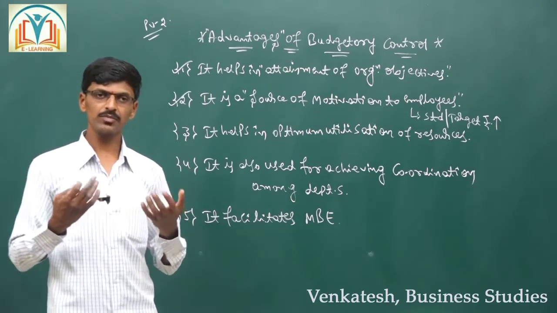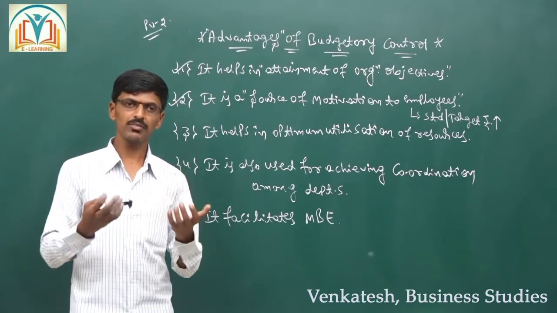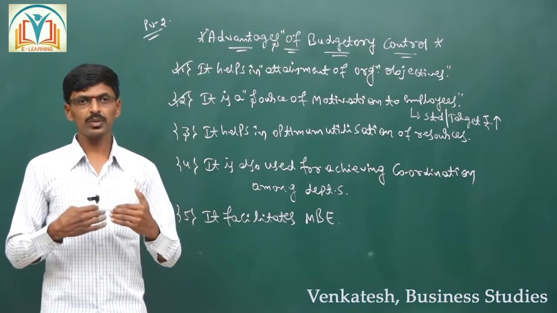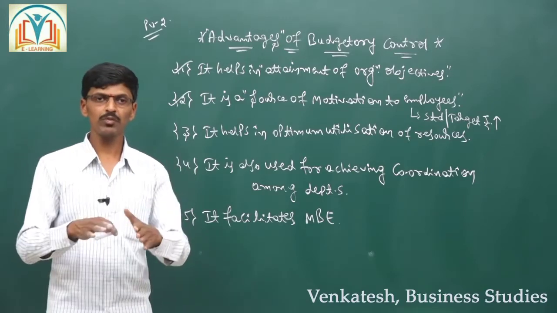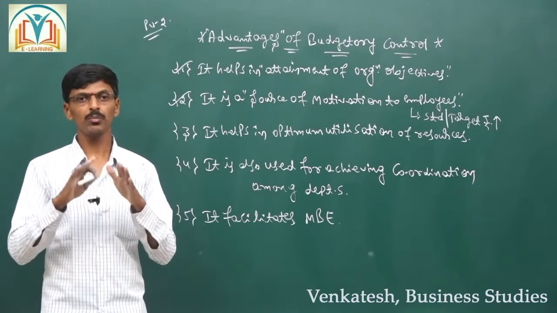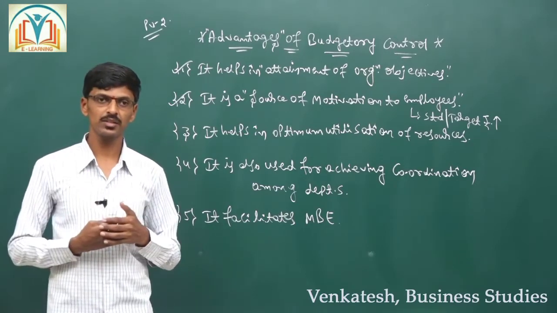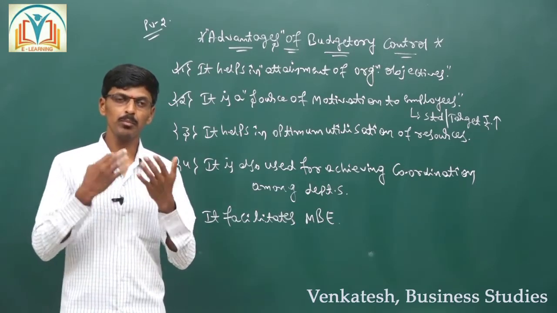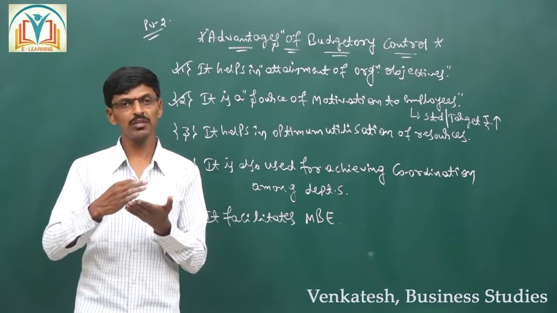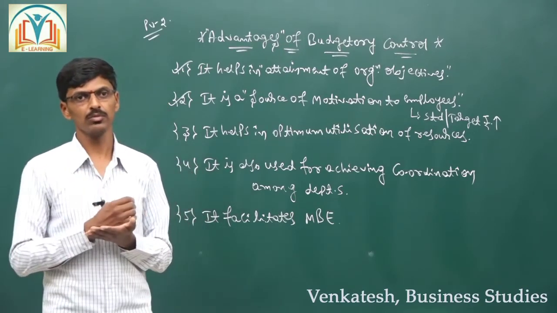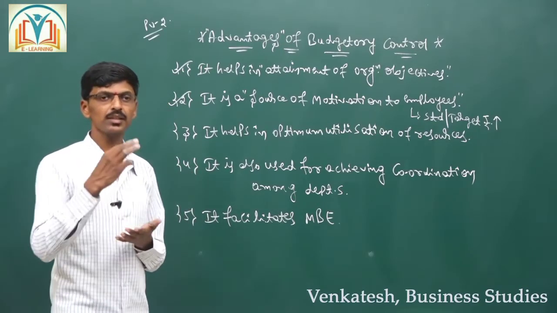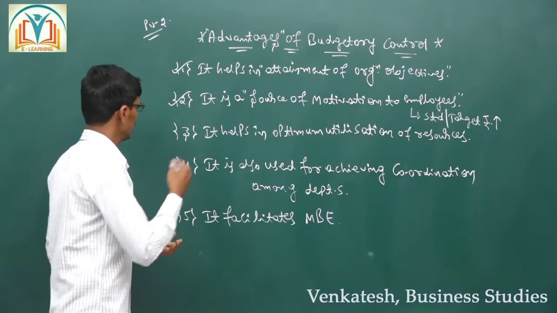It is very helpful to me, it is very advantageous to me. I am going to put in more effort and perform over the target and get all the additional benefits. So by this we are able to motivate the employees also. That is the second advantage.